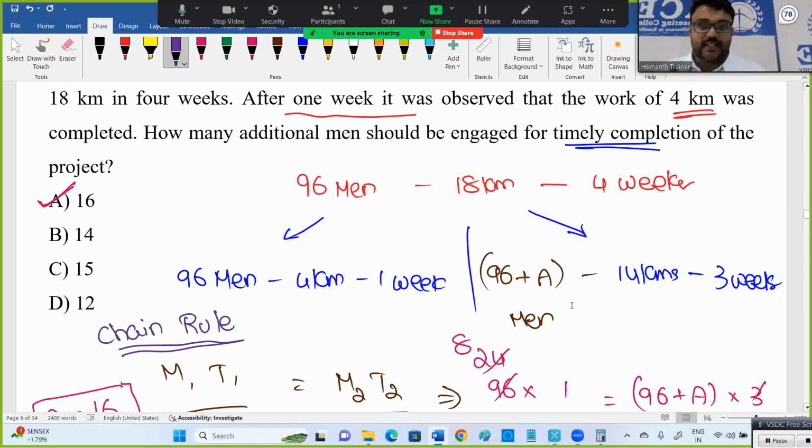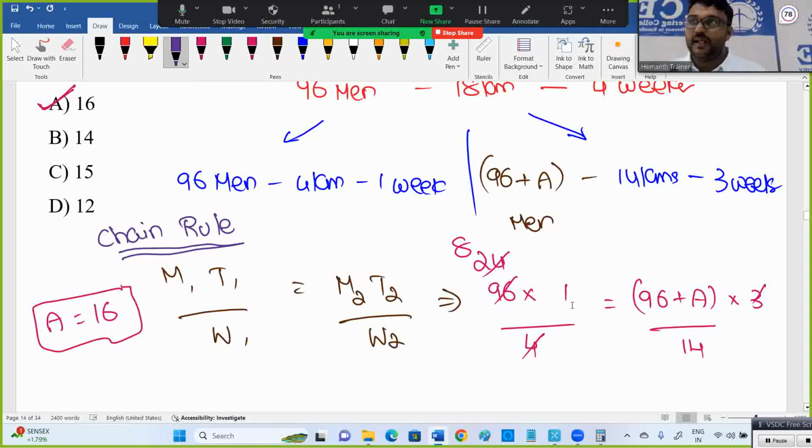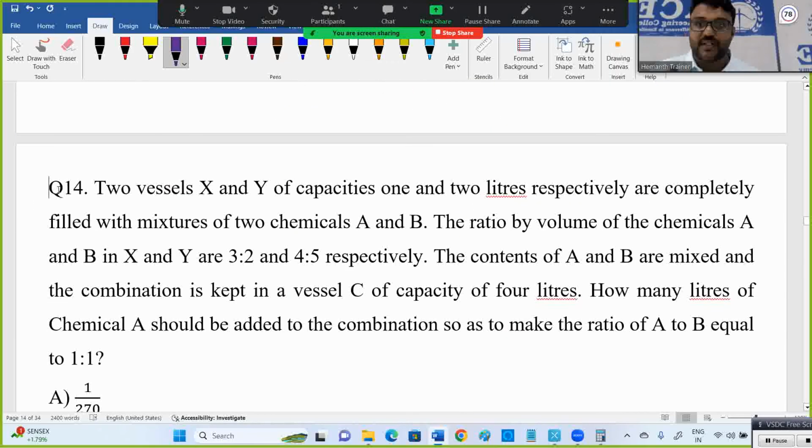So some issues. Fine, so let's see this question, one way is using the formula. First I said 96 men, 18 kilometers, 4 weeks to complete it. That's the task: 18 kilometers of railway track should be completed. You assumed something, but in reality, what you came to know after 1 week is that 96 men can do 4 kilometers in 1 week. That's the reality. And you have to complete it on time, meaning the remaining 14 kilometers you should do.